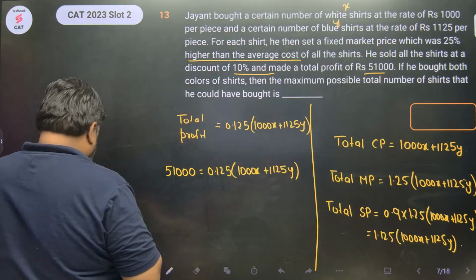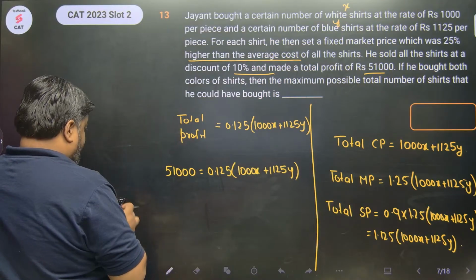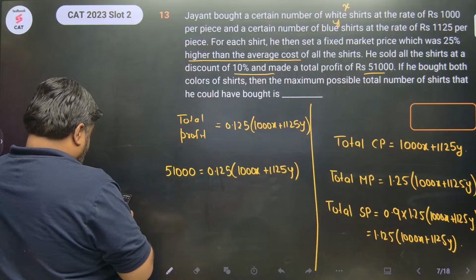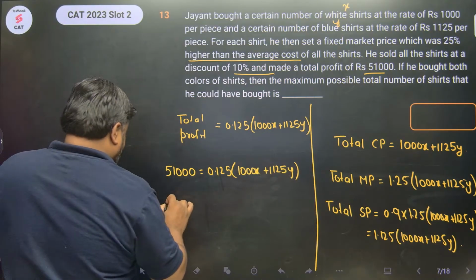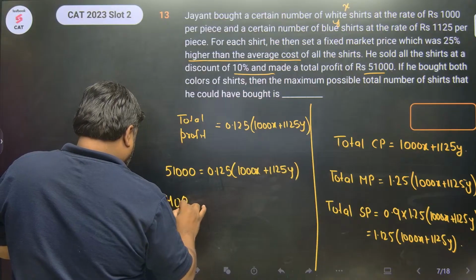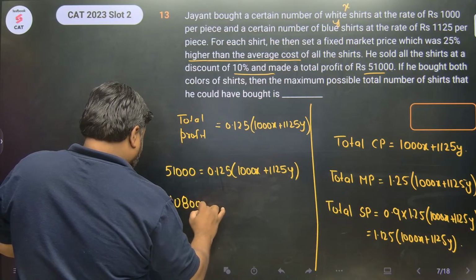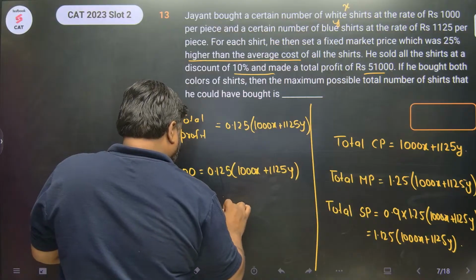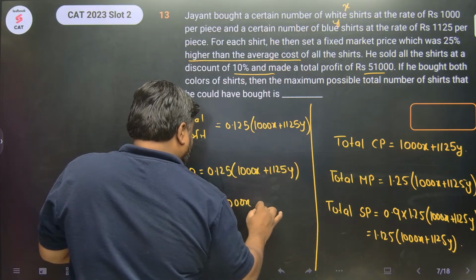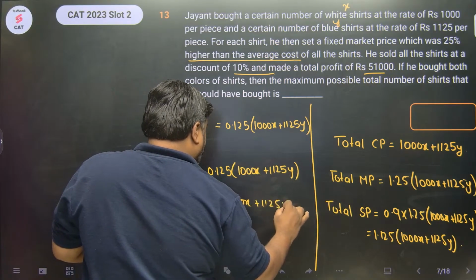So 51,000, take the help of calculator. 51,000 divided by 0.125 is 408,000 equals 1000x plus 1125y.